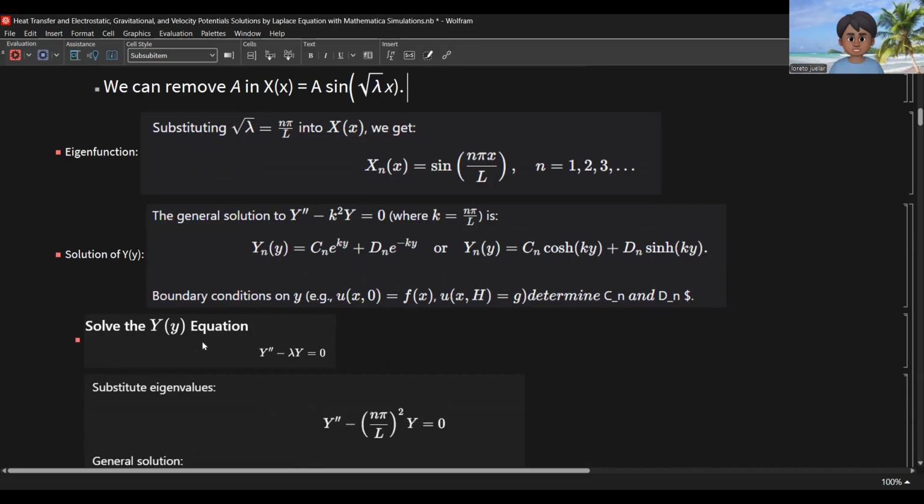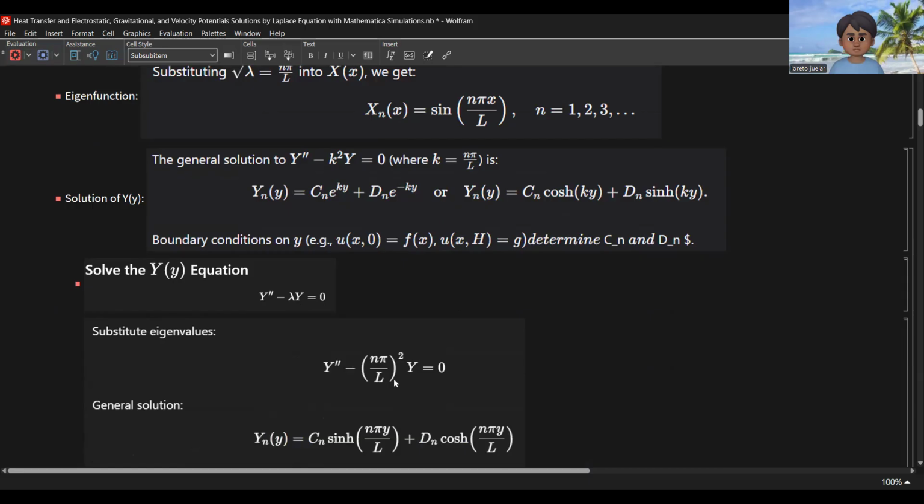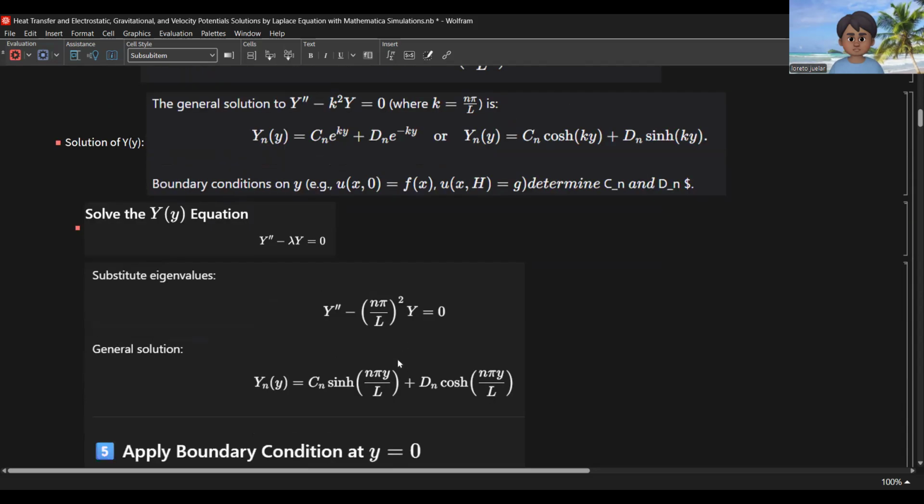Solve the y equation, y double prime minus lambda y. We substitute here: lambda is equal to the square of n pi over L. Then we have the general solution here.